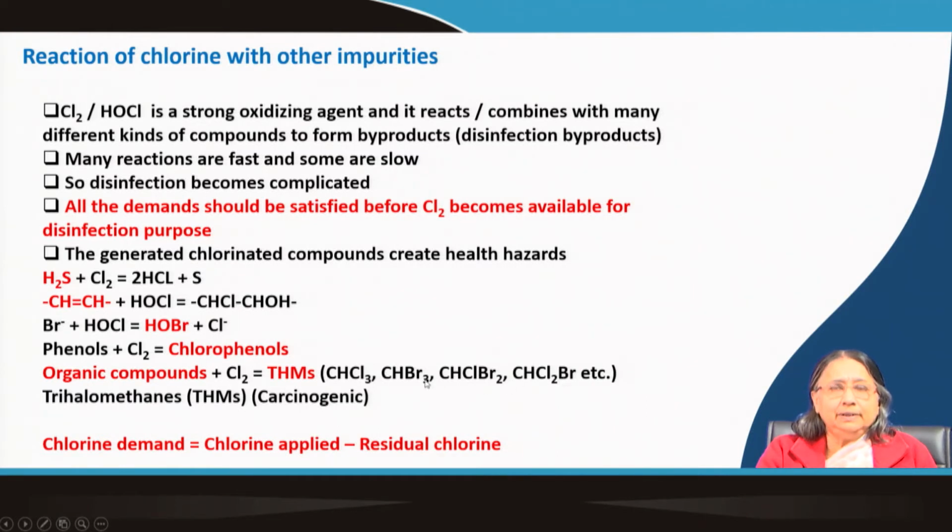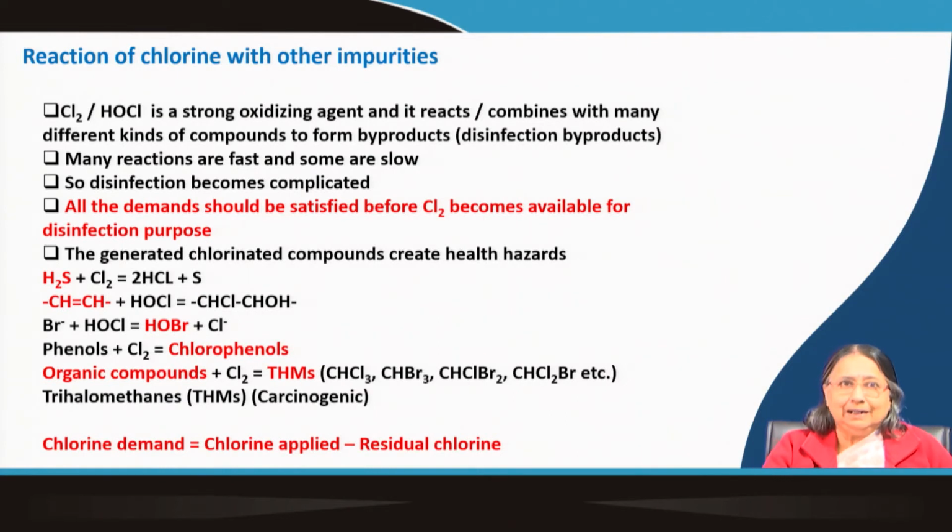So, it is a derivative actually. If you think about methane, which is CH4, 3 hydrogens are replaced by 3 halogens. That is why tri means 3, halomethane, THM. It is a very important group of compounds nowadays, and we should not allow these types of compounds to be formed in our drinking water system.